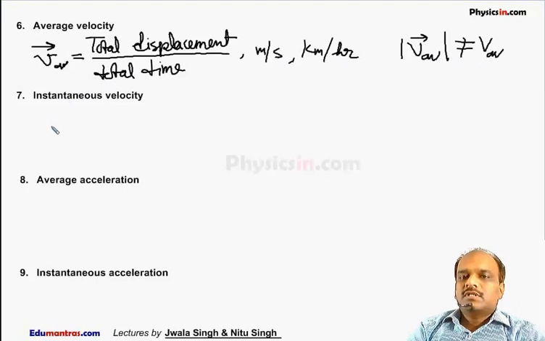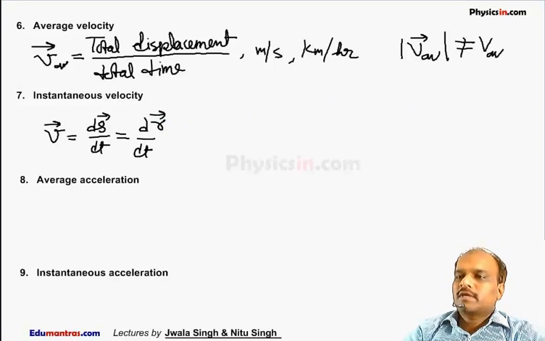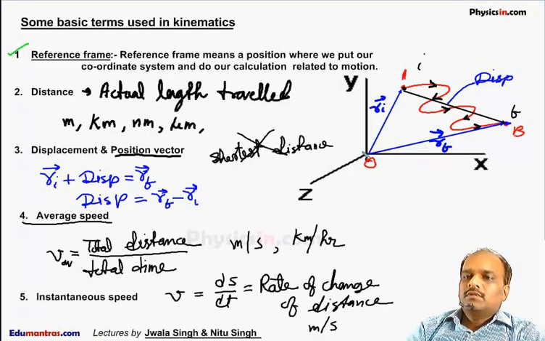The next is instantaneous velocity, simply represented by V. Instantaneous velocity is read as the rate of change of displacement. Here S represents the displacement. It is also equal to the rate of change of the instantaneous position vector. Suppose this particle is moving like this.